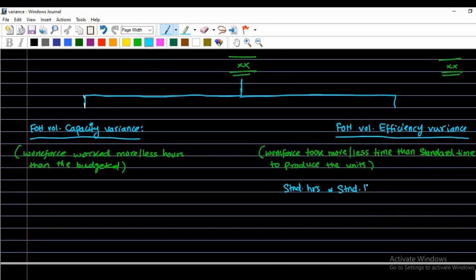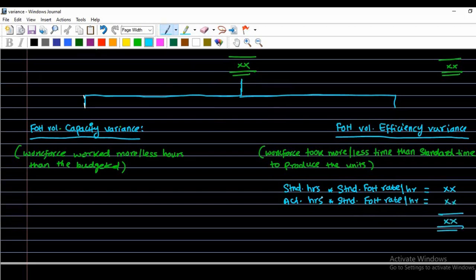Rate means the fixed overhead rate per hour, and compare it with the actual hours multiplied with the standard fixed overhead rate per hour.